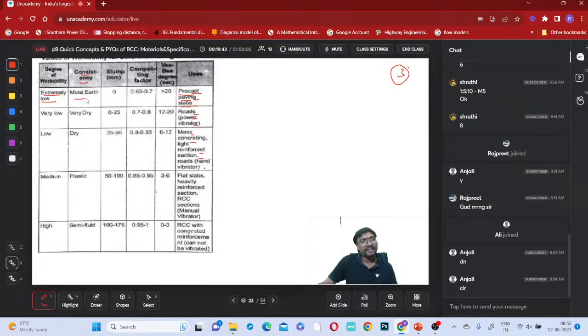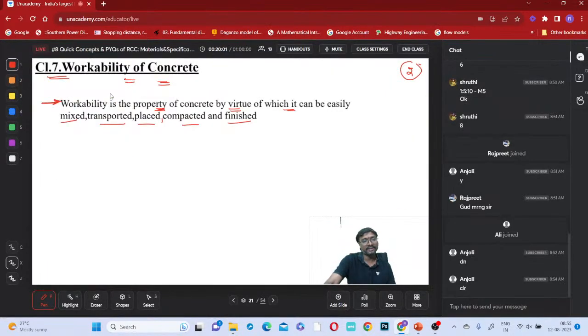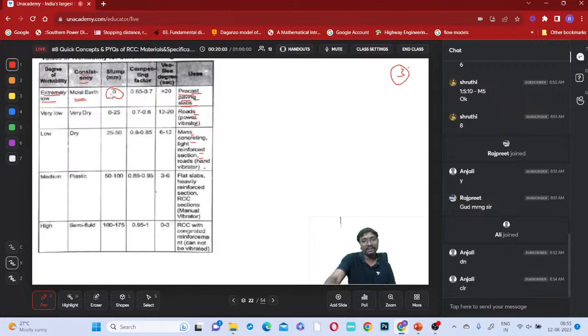Consistency, moist earth, right? Similar to your moist earth, you will be having this. Moist earth means earth that is just having some water, how it looks like; this also will have workability like this. So there is no slump value defined for this. There is a clause 7.1.1, somewhere it is there. Yes, clause 7.1.1 in this only.